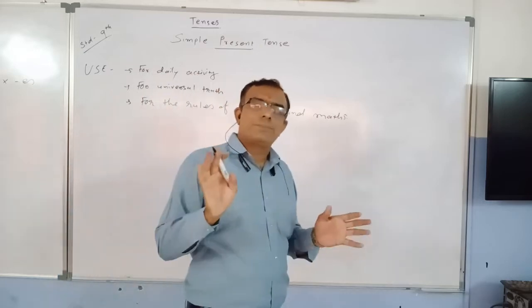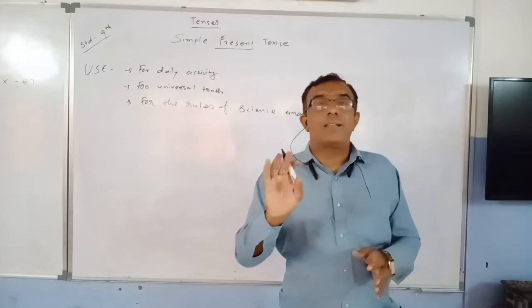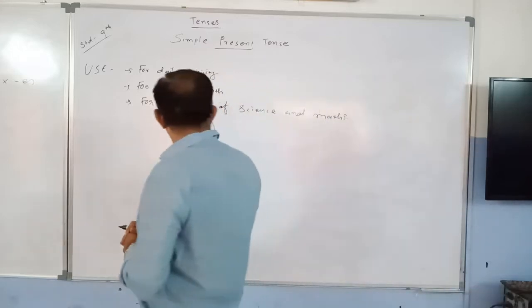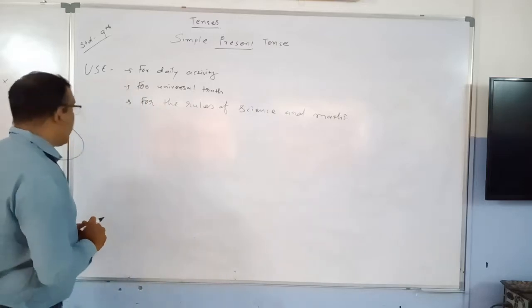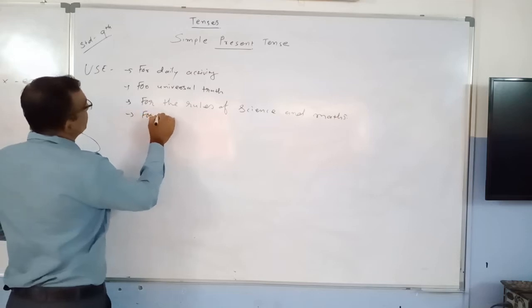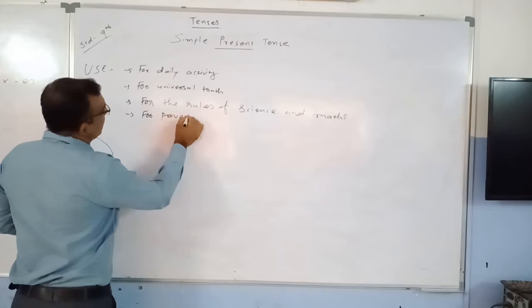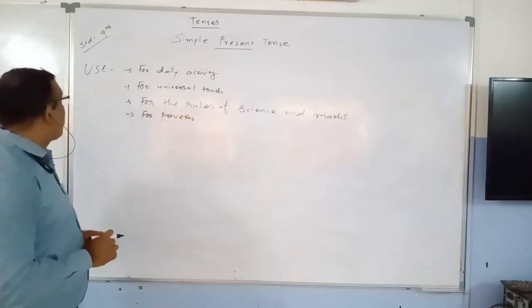Whatever scientific rules are there, they are in simple present tense. So for the rules of science and maths, you can utilize simple present tense. Then the next use is for proverbs. Proverbs are also narrated in the simple present tense.